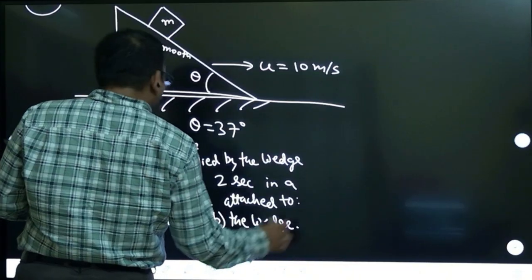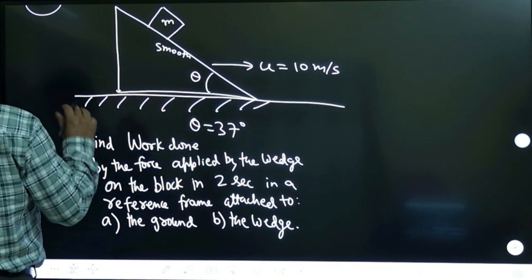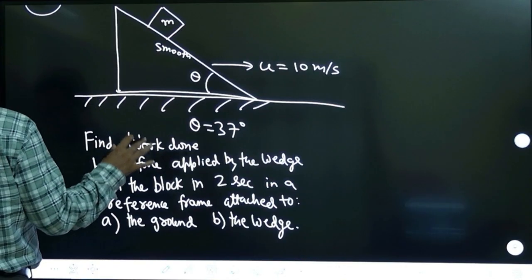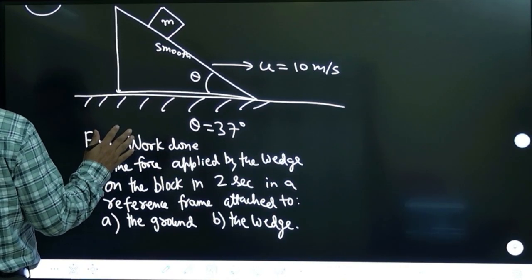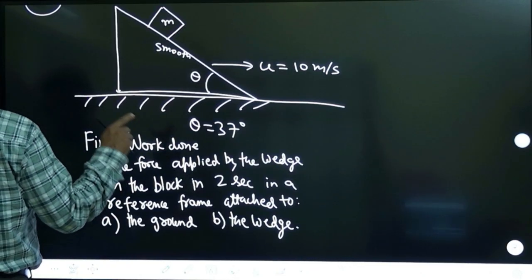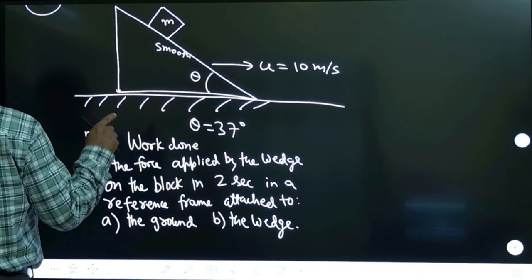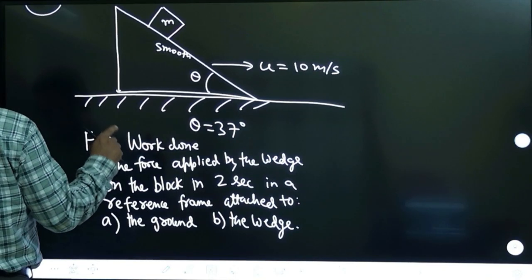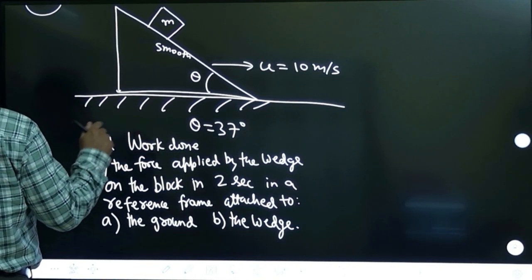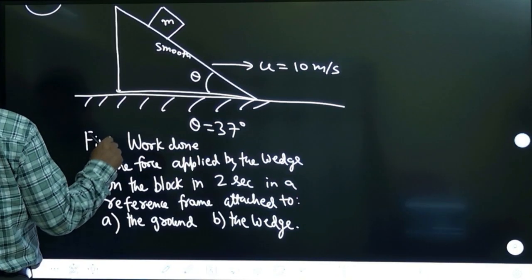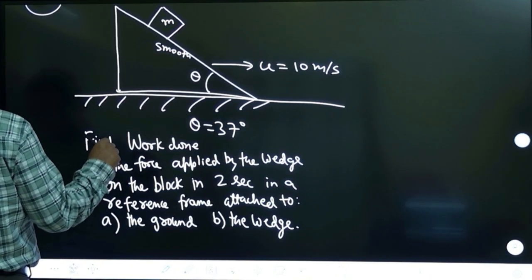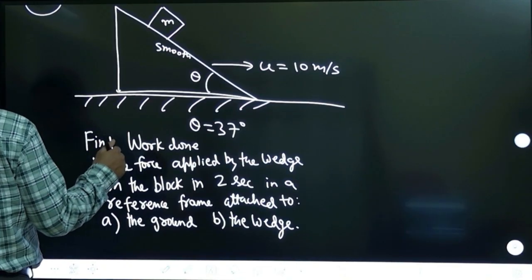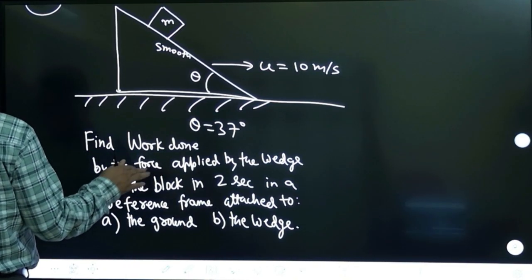Again, I will read what the question is saying. A block of mass 10 kg is released from the top of a smooth inclined surface of a wedge which is moving horizontally towards the right at a constant speed of 10 meters per second. The inclination of the wedge is 37 degrees. Calculate the work done by the force applied by the wedge on the block in 2 seconds in a reference frame attached to the ground and the wedge.